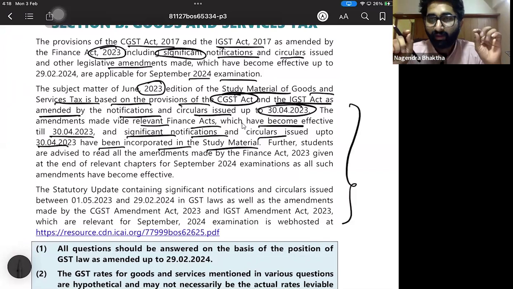But those who have studied in GST Park, you don't have to worry. When we studied this in our classroom discussion, we made it clear that these are the amendments which are applicable to our examination. Wherever there were amendments, I am sure you should have written them in green pen. Those who were in my classroom know that we used to write amendments in green pen.